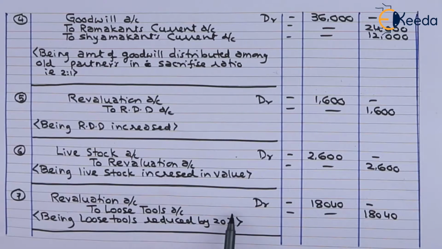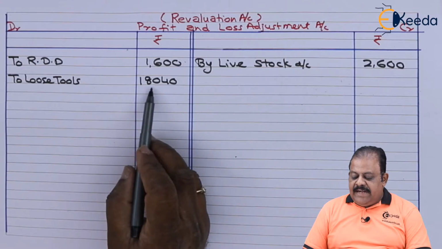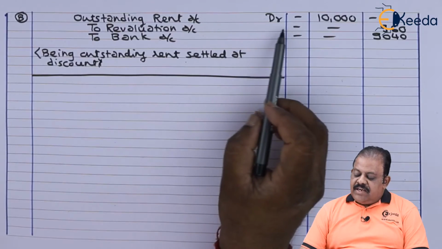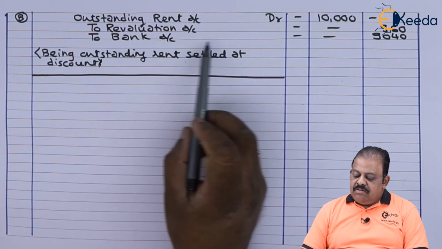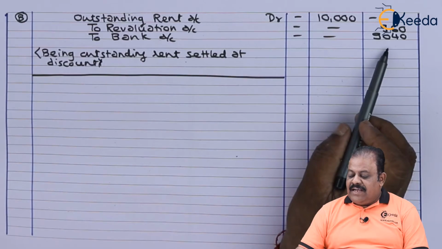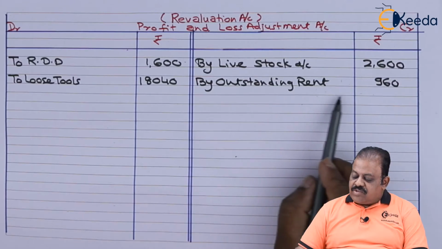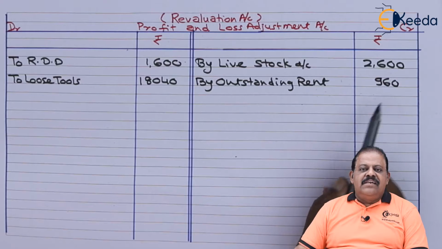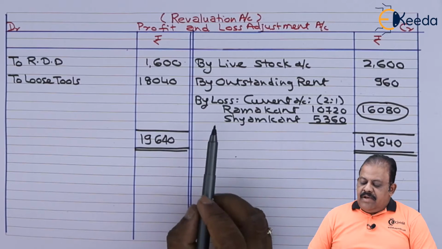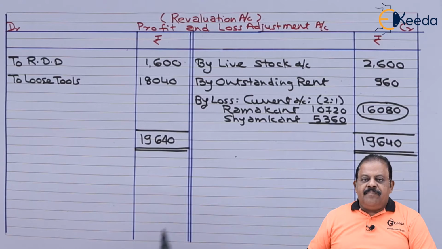Next entry, revaluation account debit to loose tools 18,040. Outstanding rent account debit 10,000, revaluation credit 960, bank credit 9,040. Revaluation account credit by outstanding rent 960. Revaluation account is closed. It is showing loss 16,080.